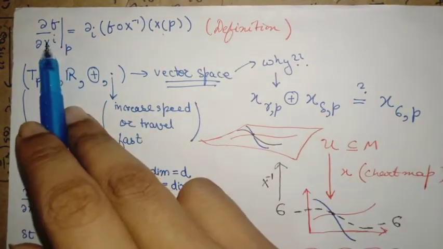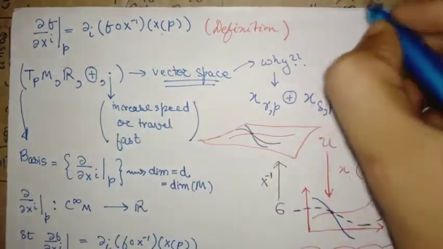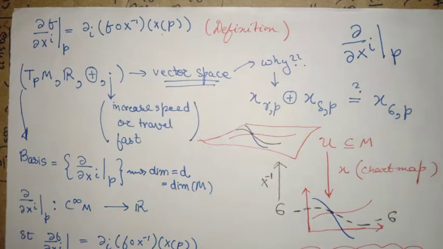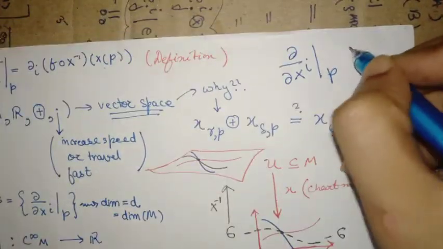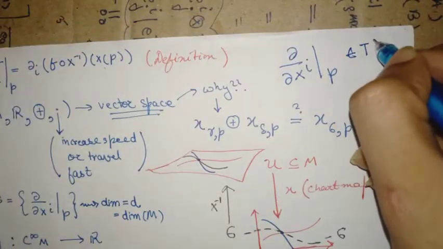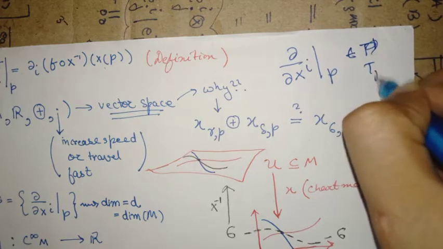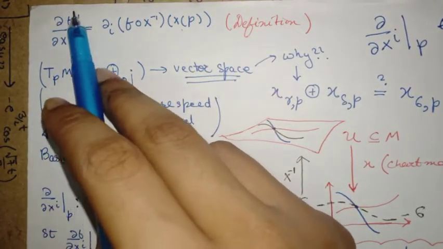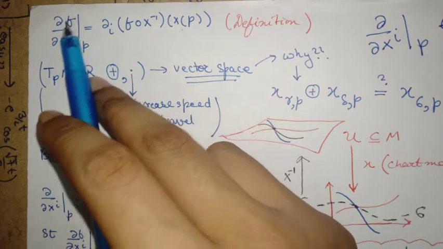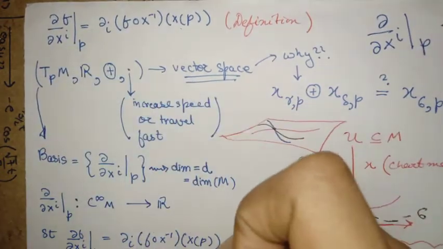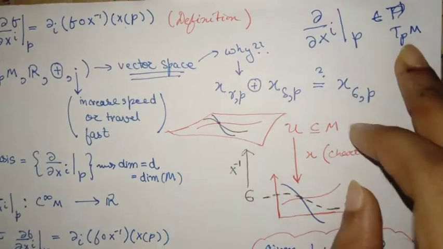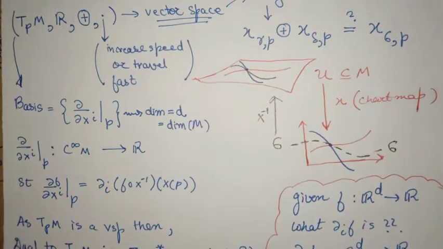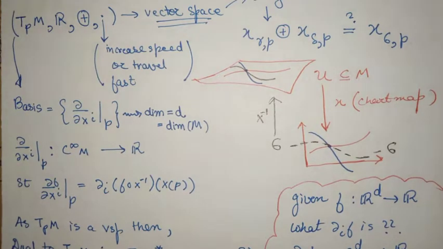So you see again, if ∂_i at a point p is a basis, it must belong to the vector space T_pM, and you see that's what is happening here. You feed this vector with a function and it is giving you a real number. That's what tangent spaces are defined to do. And hence we have done a very nice construction of forming a vector space.